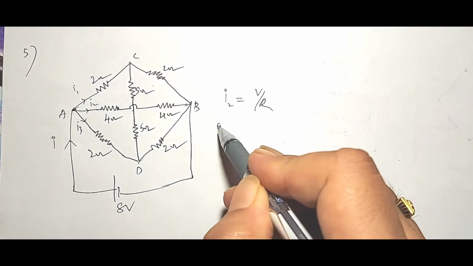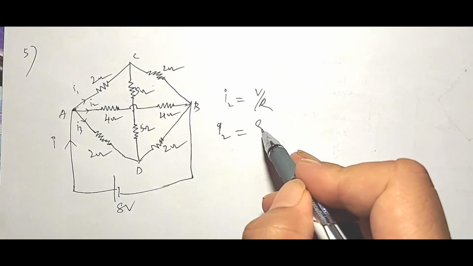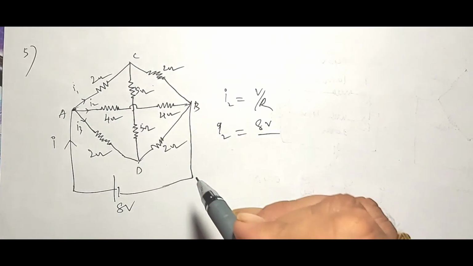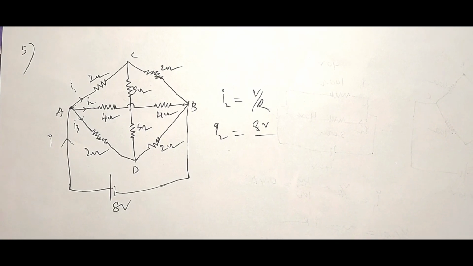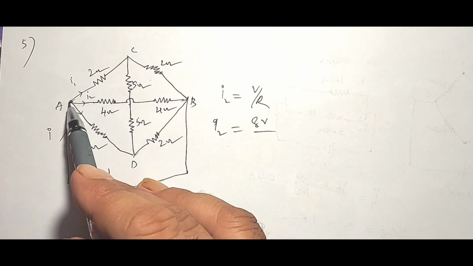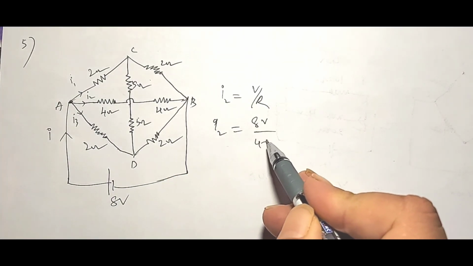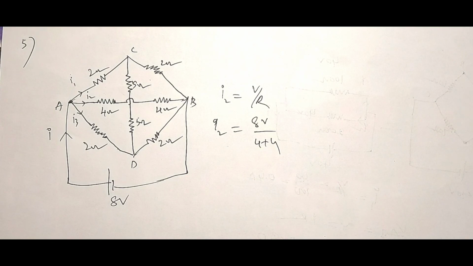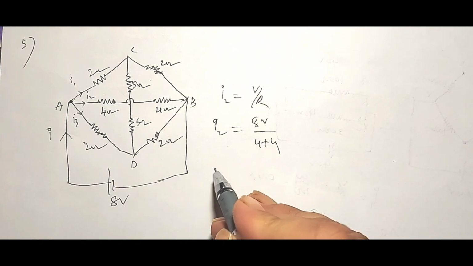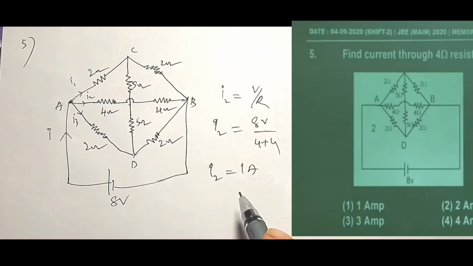V by R. So I2 is equal to, what is the voltage here? 8 volts. Why? Because these are all connected in parallel. So the potential difference between these 2 points is also 8, and the resistance is 4 plus 4. 4 and 4 are connected in series, so the effective resistance is 8. So it is equal to 1 ampere. So our correct option is option 1.